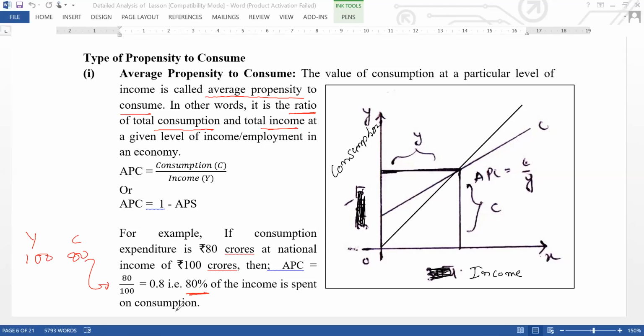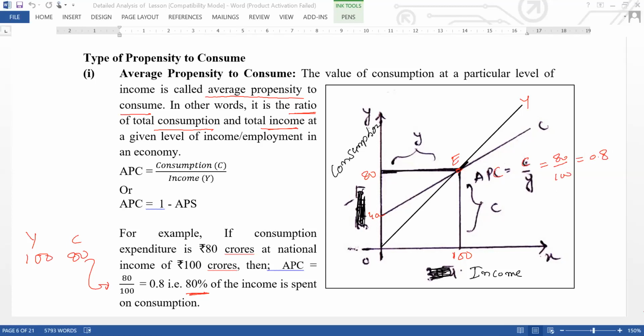On the basis of this, I draw a diagram. Suppose this is the level of income. I will write here 100, and here I will write consumption. Let's say this is 40 and here 80, and this is the level of income. Here you can say E point. This is your income level and this is your consumption level. So APC equals C upon Y, where C is 80 and Y is 100, so this is 0.8.